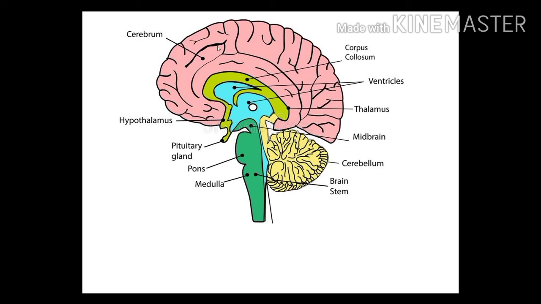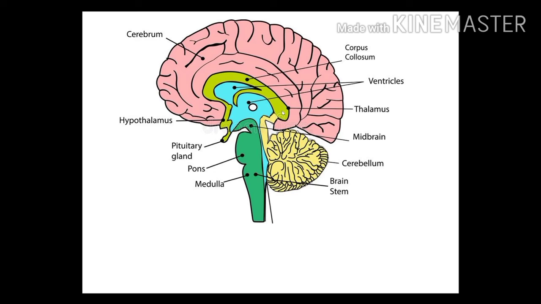Now below the cerebrum there is the diencephalon. In blue color you can see the diencephalon. We know the diencephalon is part of our forebrain. It shows the thalamus and hypothalamus. The dorsal side is the thalamus, and it is directly connected to our ventricles. Here you can see a ventricle. The four ventricles are located inside the brain and are filled by CSF.